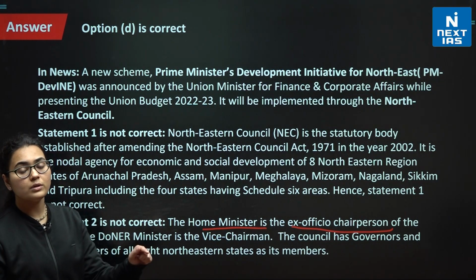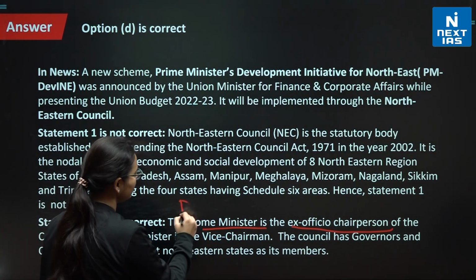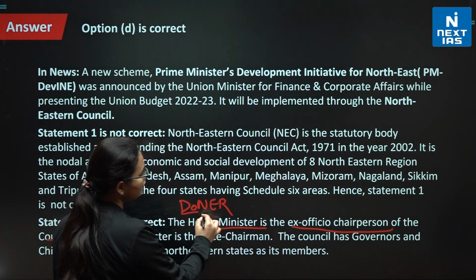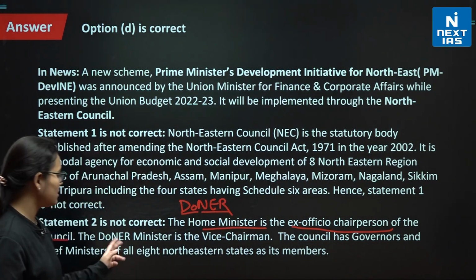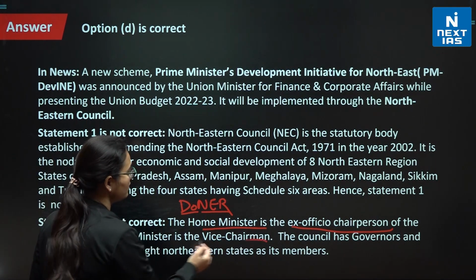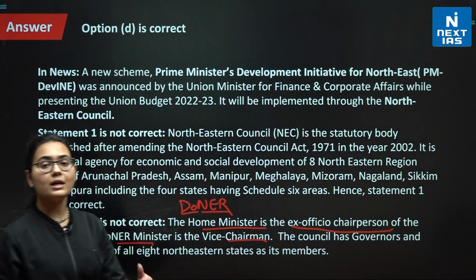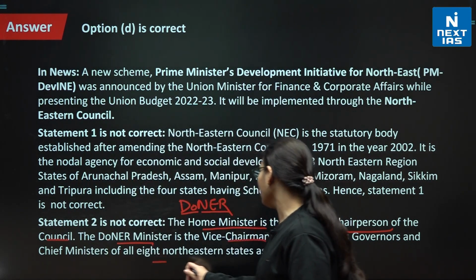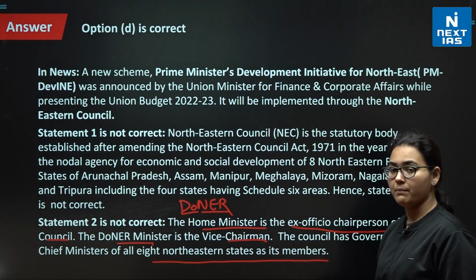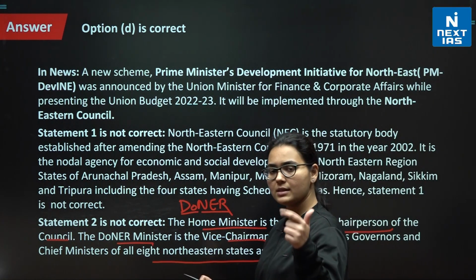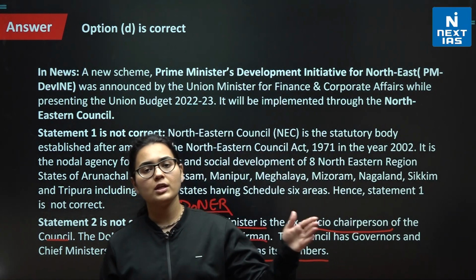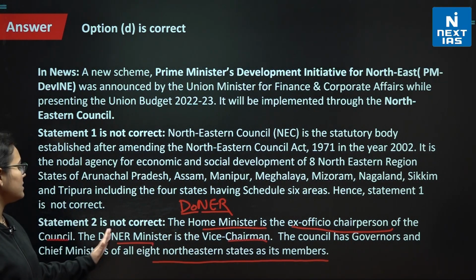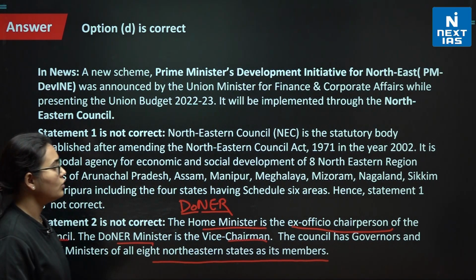The DoNER minister, the Development of Northeastern Region minister, is the vice chairman. And the council involves the governors and the chief ministers of the 8 northeastern states as its members. I hope this is clear.